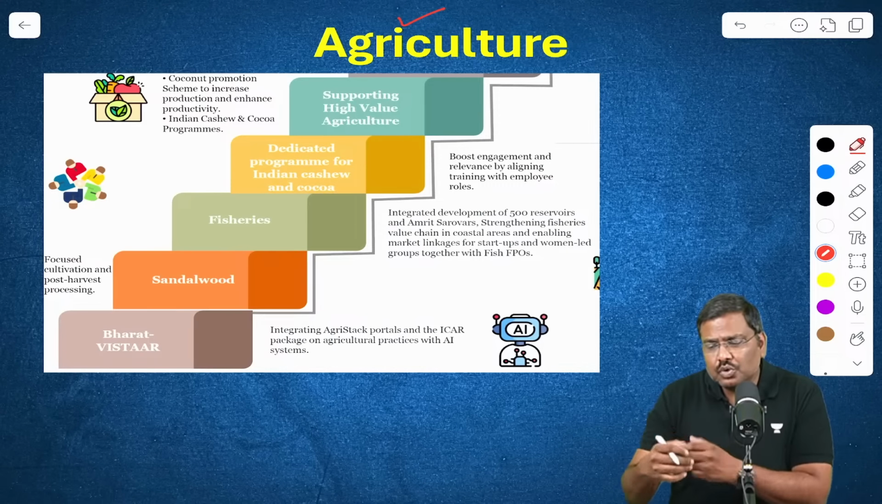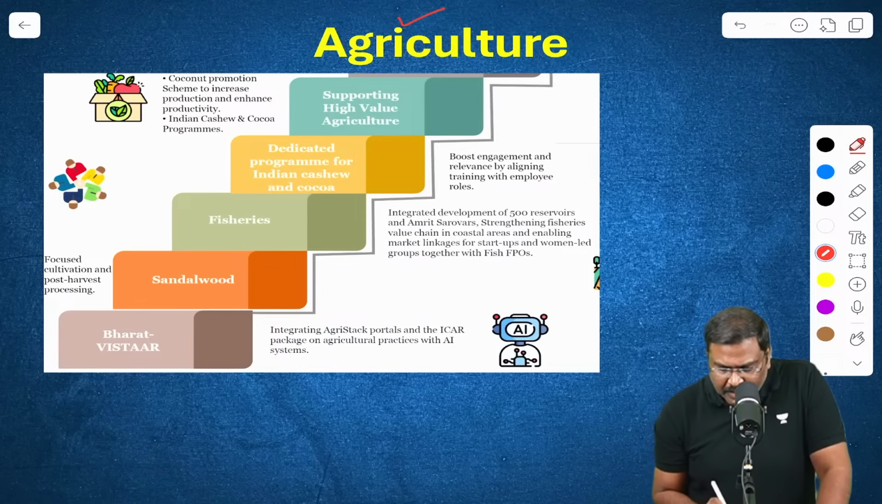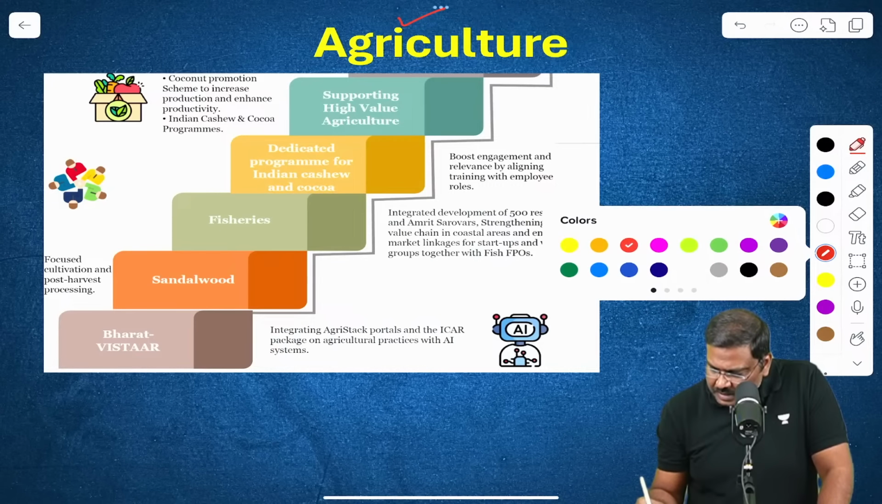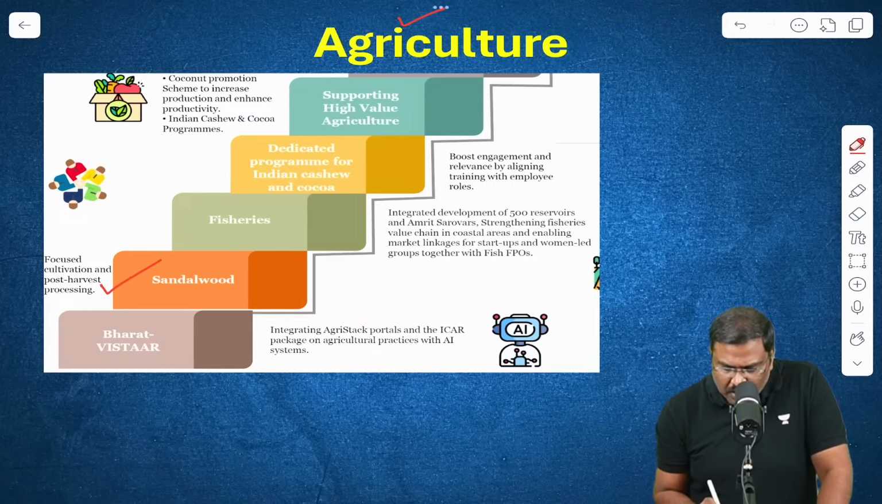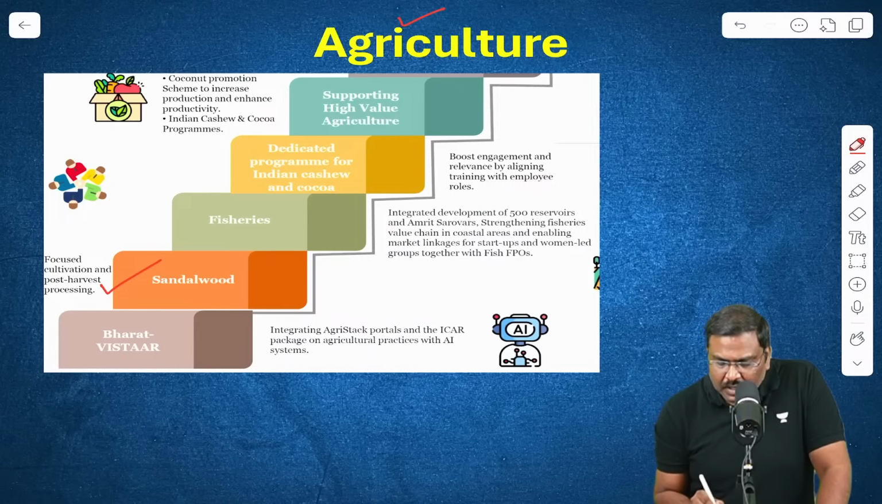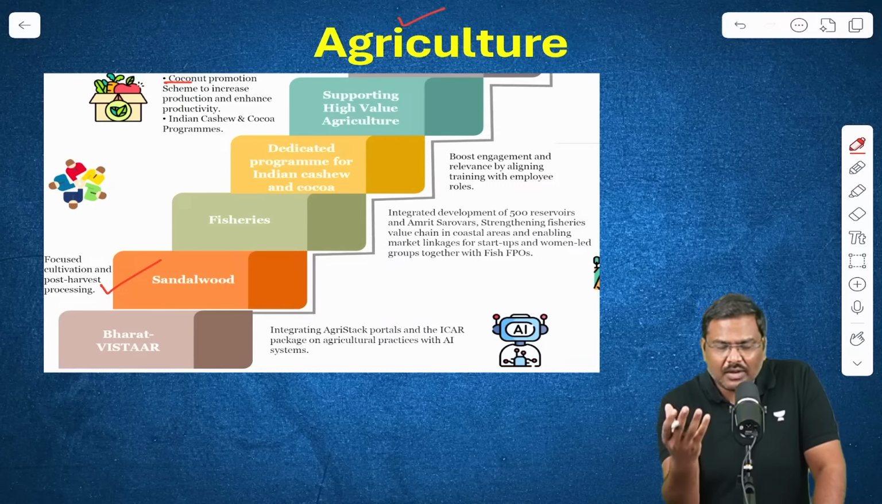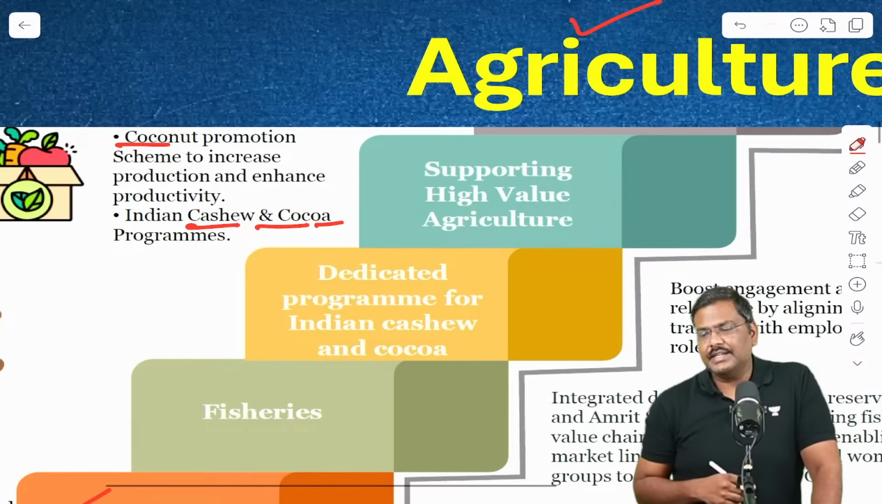It will contribute to higher incomes of the farmers. So that is the reason certain initiatives have been focused on, right? Have a look at the list here. Certain initiatives have been focused on promotion of sandalwood, right? Promotion of coconut. Coconut is also a high value product, by the way, right? Promotion of cashew production, promotion of cocoa, etc.